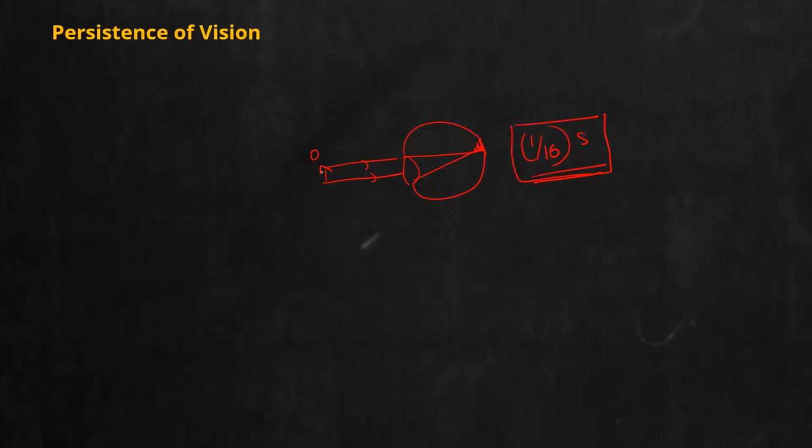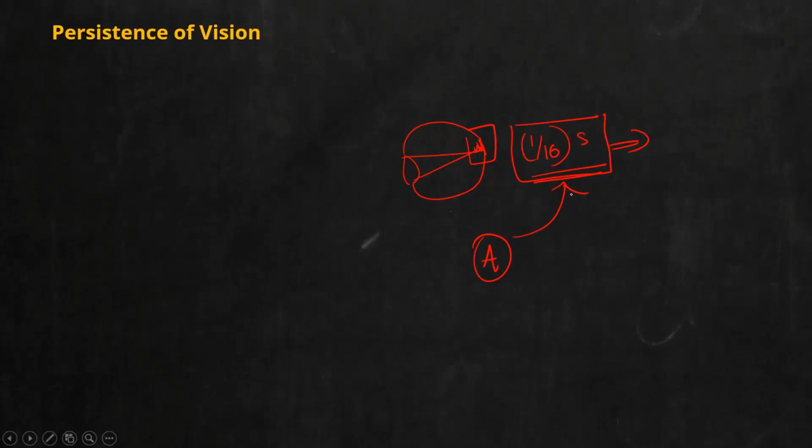Suppose I show this object and suddenly I remove it. Now there is no object, so there will be no light rays coming from it. But still, the perception of the image will remain in the retina, or be retained in the brain, for this much time. The conclusion is that suppose you saw the alphabet A. Even if I remove this alphabet A, your brain will still make you see it for this much amount of time, even after the object has been removed.